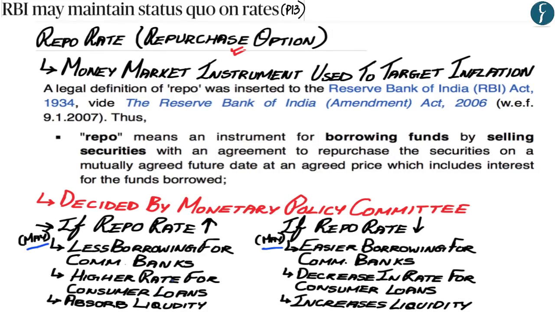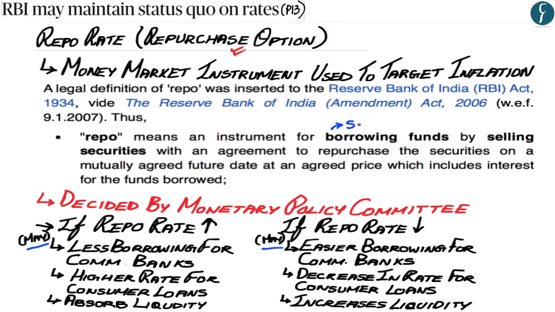However, hopefully you've understood the various aspects with regards to the repo rate, wherein the repurchase option, which is known as the repo rate, is a money market instrument which is used to target inflation, and the legal definition of repo means an instrument for borrowing funds by selling securities. However, these securities which have been sold need to be repurchased on a future date at an agreed price and an interest rate.